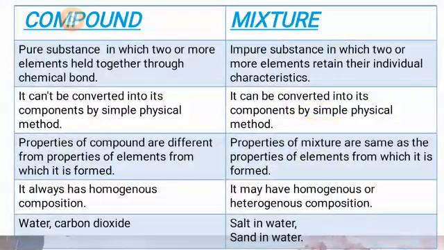For example, water is a compound. Now, you know that water is made up of oxygen and hydrogen. Oxygen and hydrogen are gases, while water is a liquid. The properties of water are totally different from the properties of hydrogen and oxygen. It means hydrogen and oxygen are components of water. When the components combine and form a compound, their properties change.